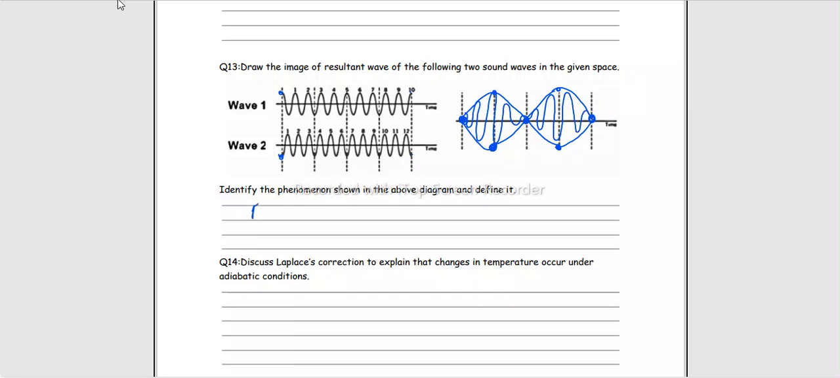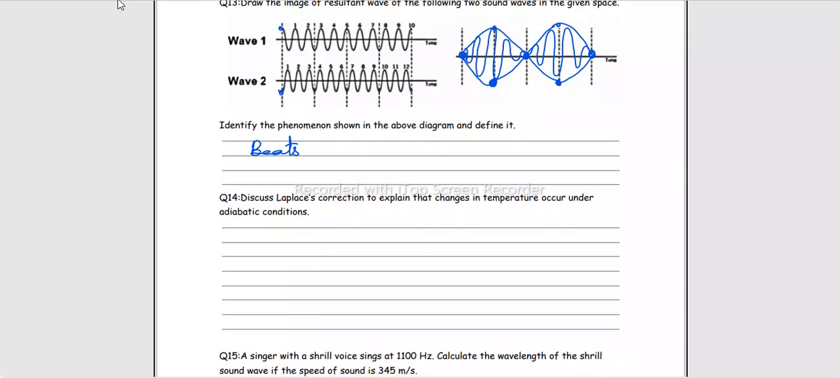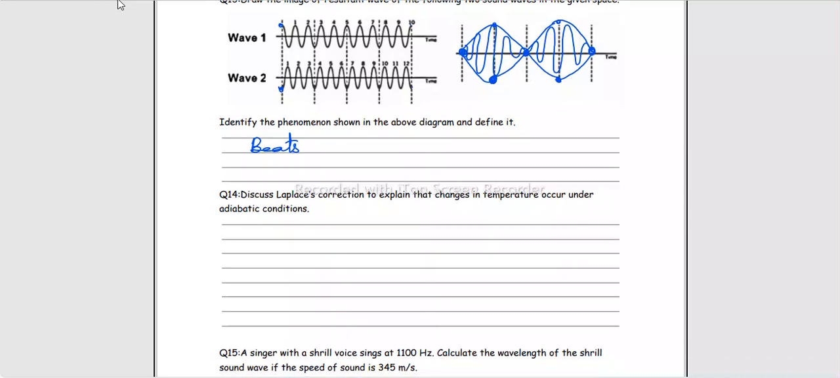Identify the phenomena, of course it is beats, and define it. Whenever two or more waves passing through the same medium in the same direction having slightly different frequencies encounter with each other, the resultant phenomena is called beat. The alternating increase and decrease in the intensity of the sound wave is observed.